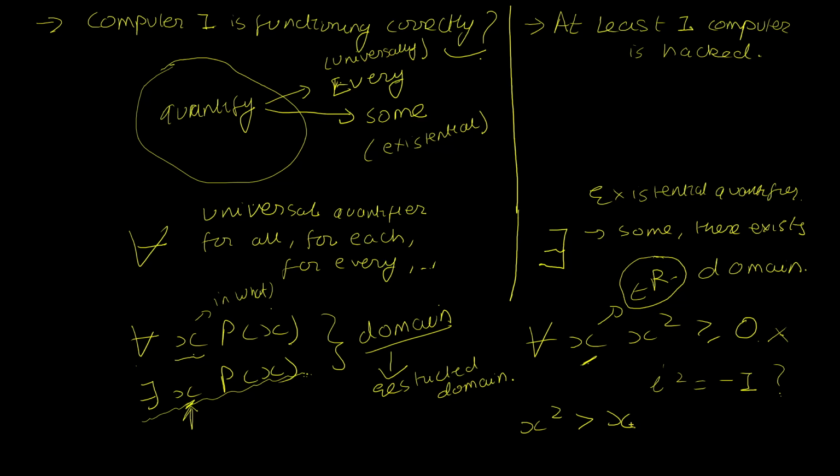Because 1 is not greater than 1, it is equal to 1. But as soon as I start plugging numbers from 2 and beyond, this equation starts to hold. So I might want to write for every x greater than 1, where x is a real number, I would claim that x square is greater than x. And this would be a valid quantification.